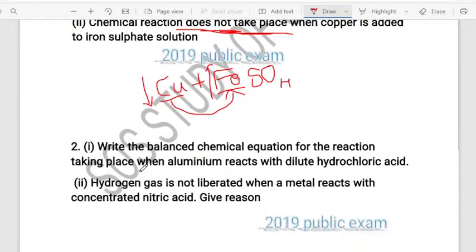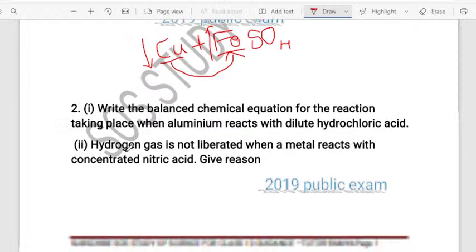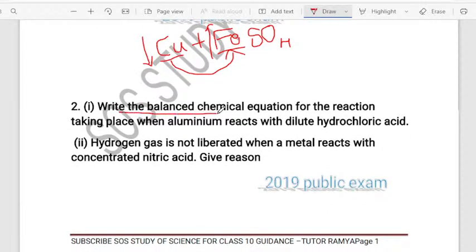I think you are clear with this concept, dear students. So now let me explain the next question which was asked in the board examination. In the 2019 supplementary examination, they asked: write the balanced chemical equation for the reaction that takes place when aluminium reacts with dilute hydrochloric acid.